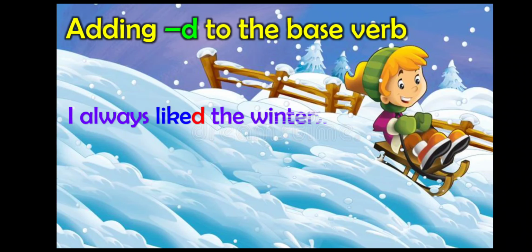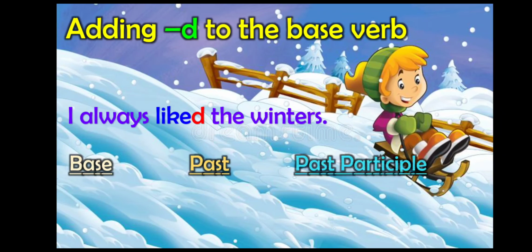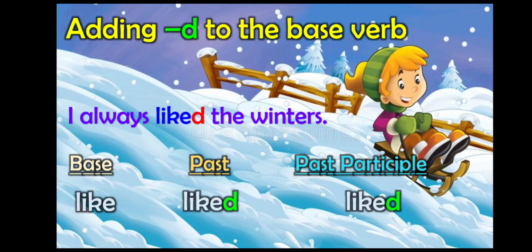Say for example, I always liked the winters. Note the verb liked in the sentence. The base verb like ends in e, and so we simply add a d to convert it to its past and past participle form. Simple so far, right?